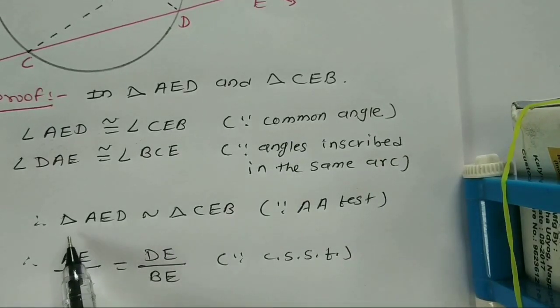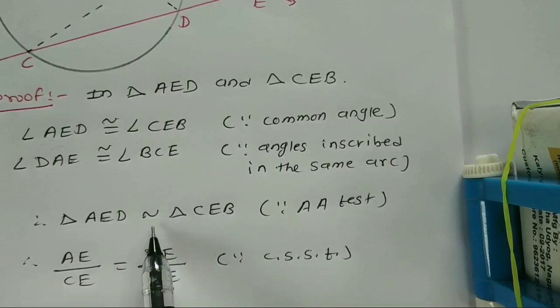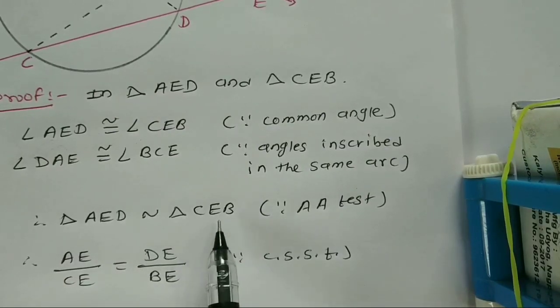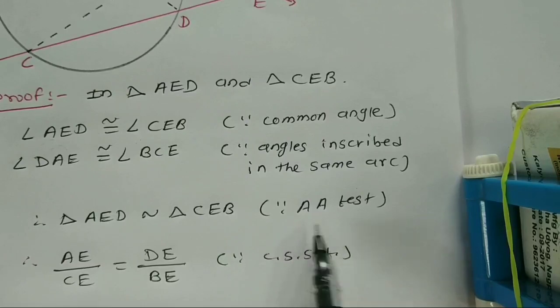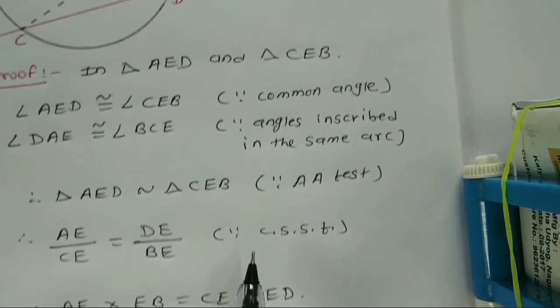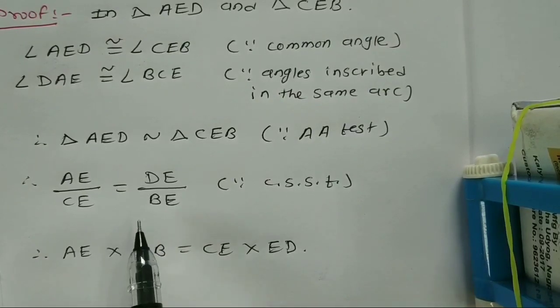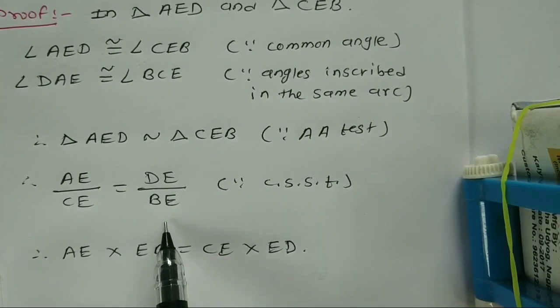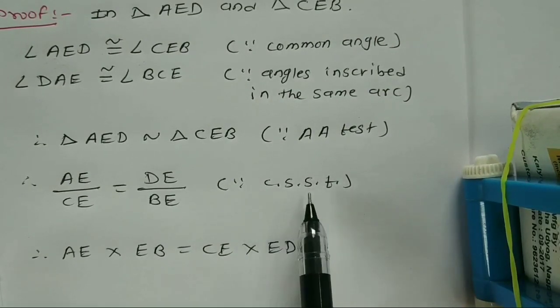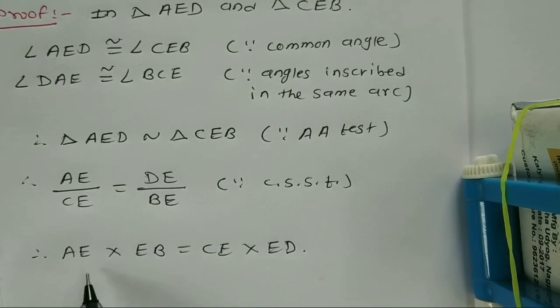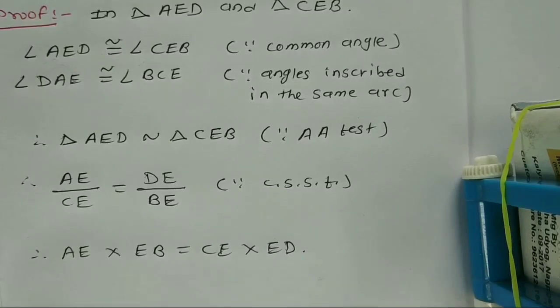Therefore, triangle AED is similar to triangle CEB, reason AA test of similarity. Therefore, AE upon CE equals DE upon BE, corresponding sides of similar triangles. Therefore, AE into EB equals CE into ED.